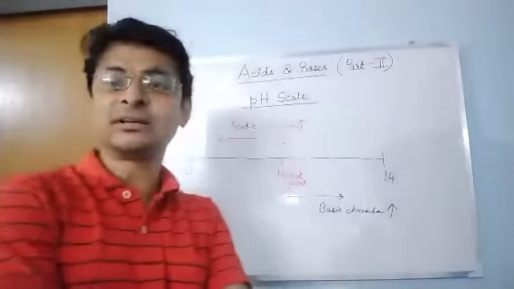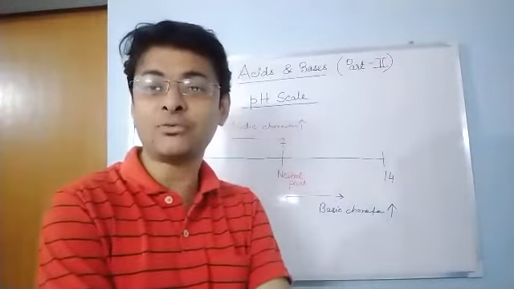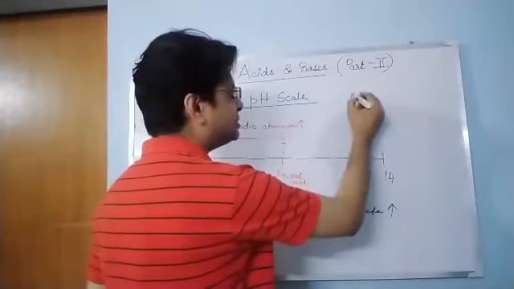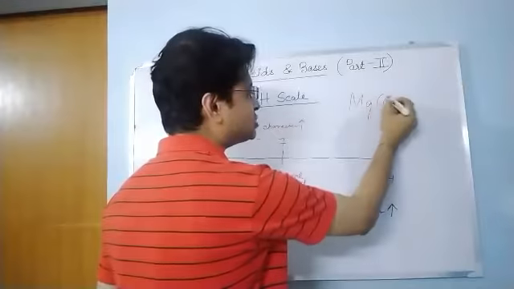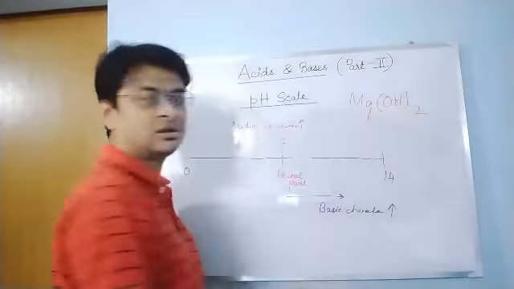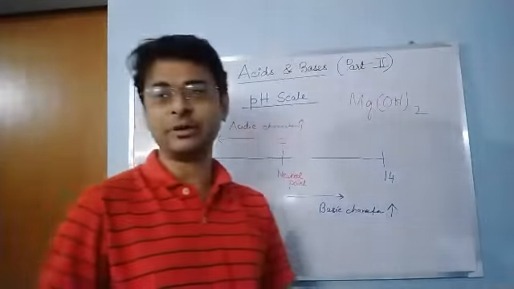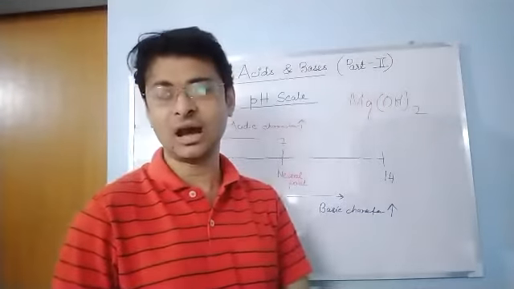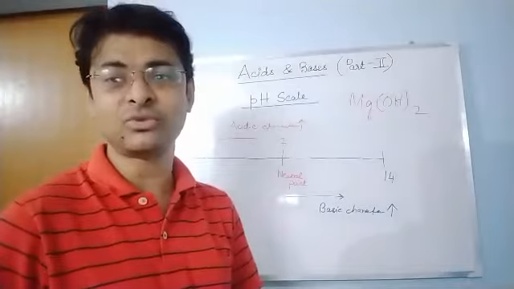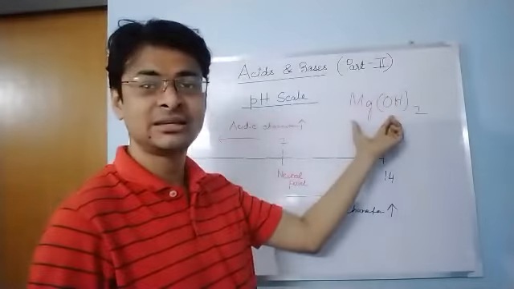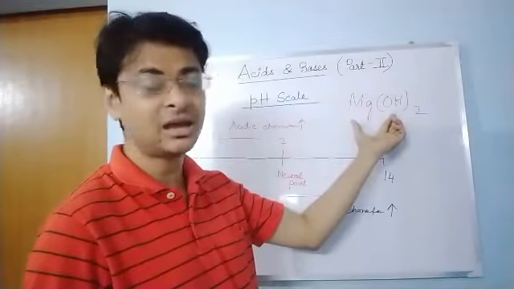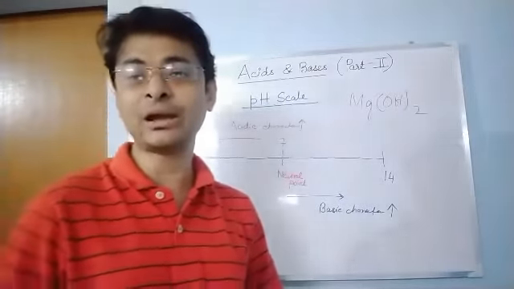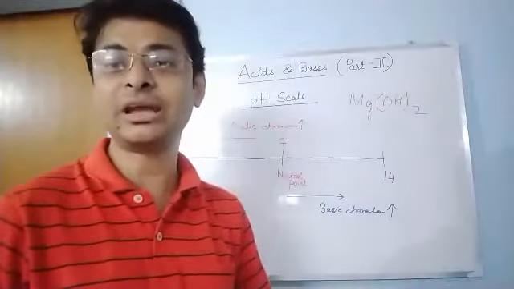These antacids are called milk of magnesia, magnesium hydroxide, Mg(OH)2. Due to indigestion, our stomach becomes acidic. To neutralize it, we take a mild base. This is called milk of magnesia. We take it so that the acidic action in the stomach is neutralized and we get relief.